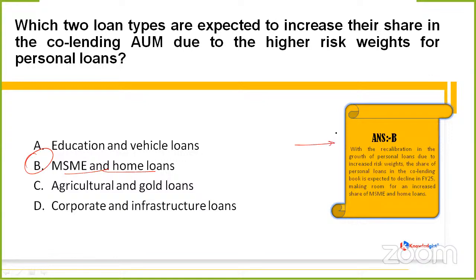So with the recalibration in the growth of personal loans, why? Due to the increased risk weights, the share of personal loans in the co-lending book is expected to decline in FY25, which particularly makes room for an increased share of MSME and home loans.